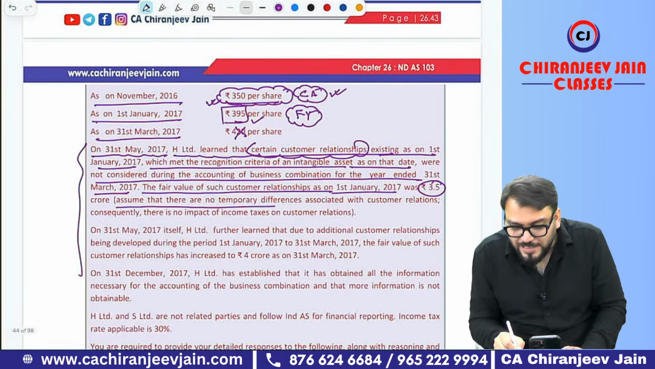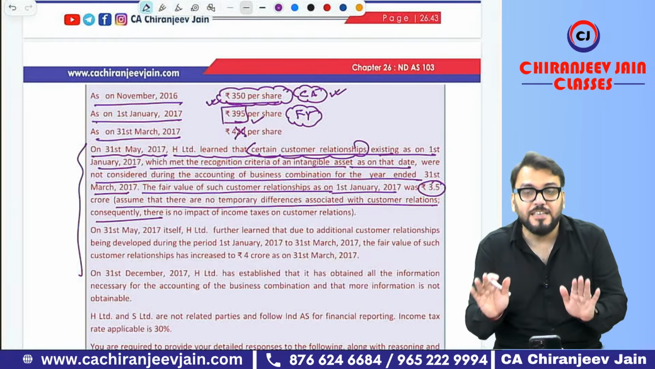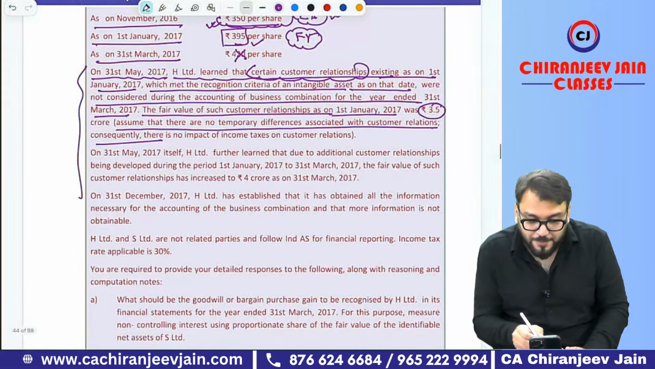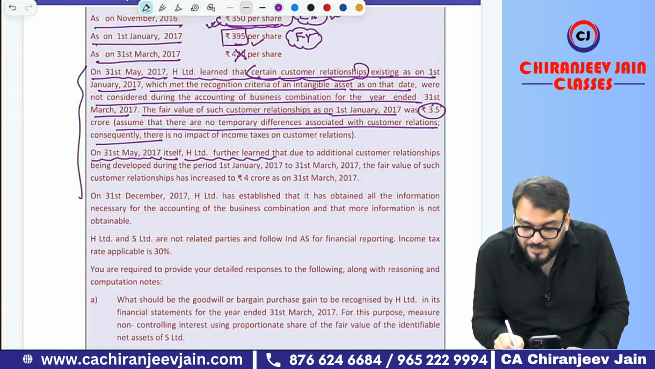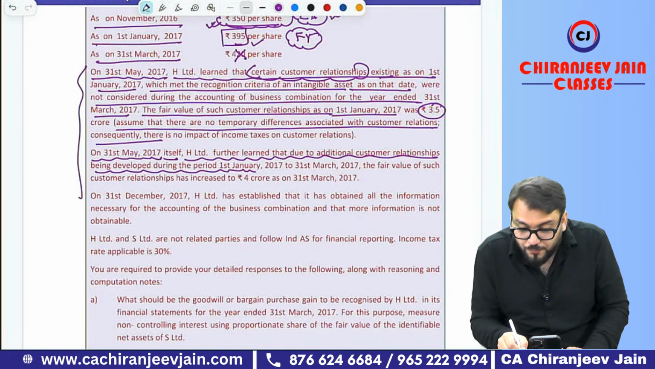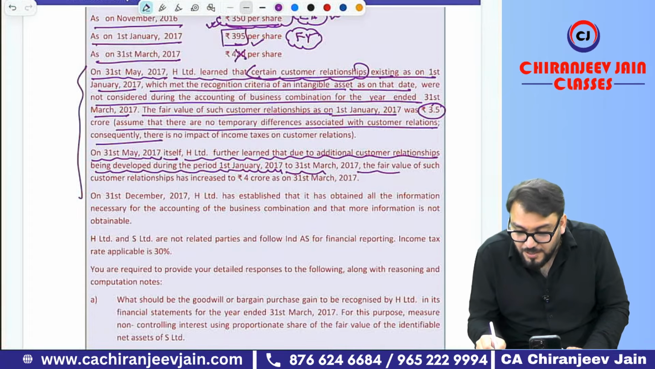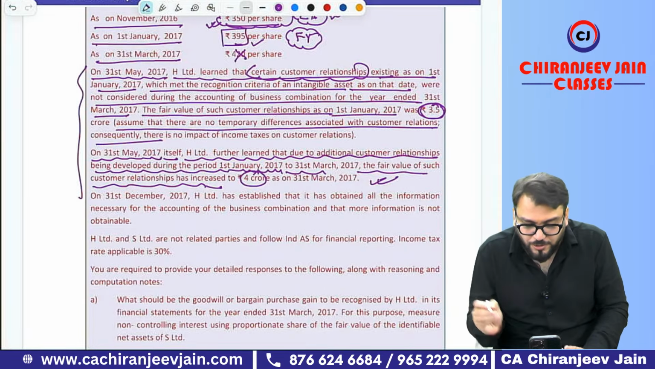Assume that there was no temporary difference associated with the customer relationship, meaning there is no need to adjust any deferred tax asset or deferred tax liability. On 31st May itself, H Limited further learned that due to additional customer relationship being developed during the period from 1st Jan to 31st March, the fair value of such customer relationship has increased from 3.5 to 4 crore. Let's see what to do about this.